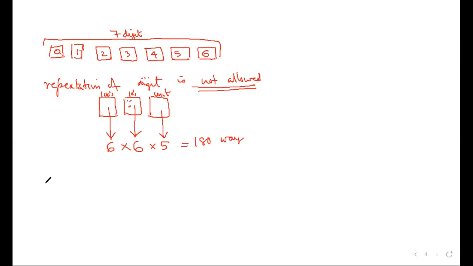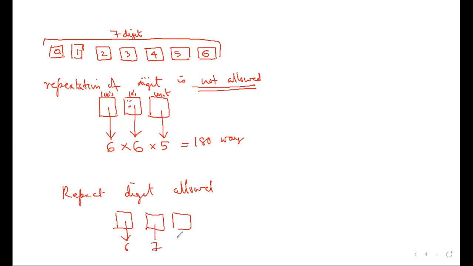Yes, sir. Okay, now repetition of digit is allowed. 6 into 7 into 7. Tell me. 6 into 7 into 7. Does everybody agree? Anybody having doubt? Please ask now. No, sir. Everybody followed? Yes, sir. Okay.